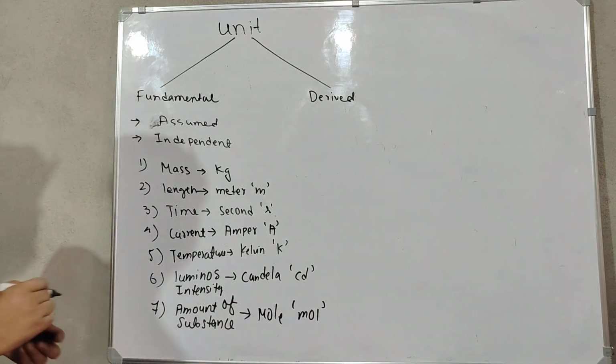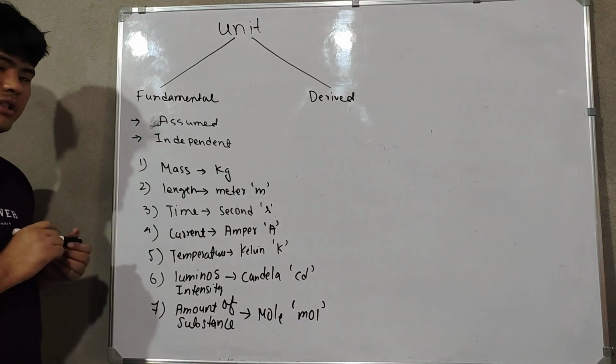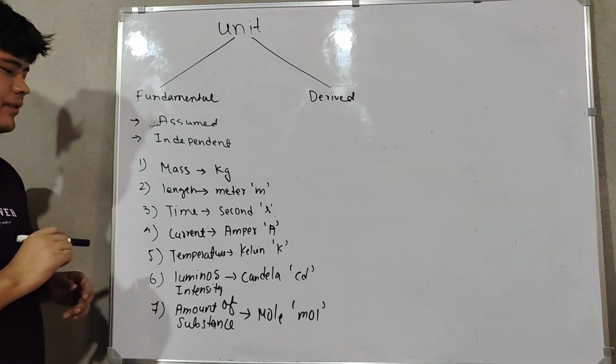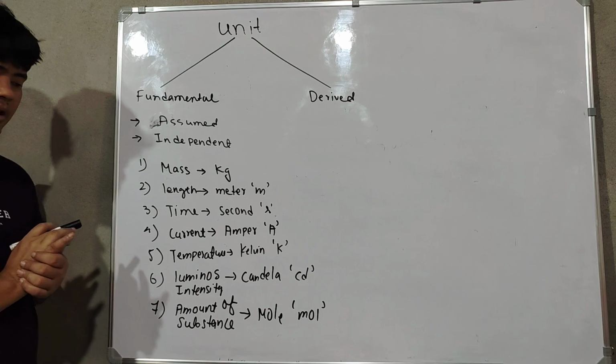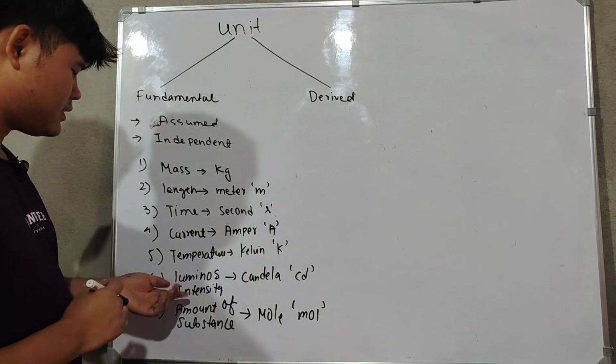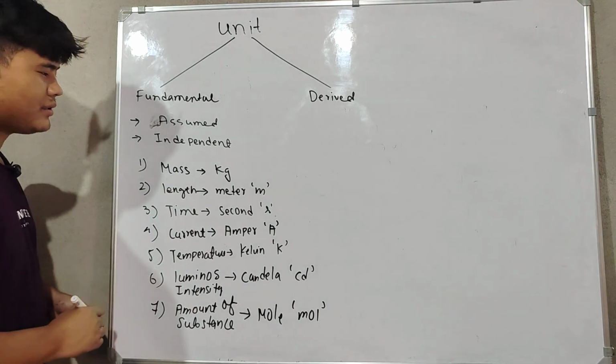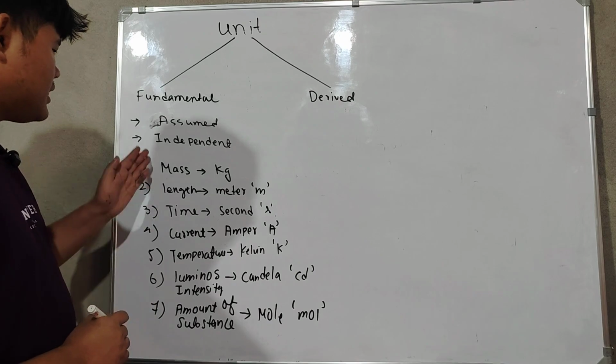So these are the 7 fundamental units that you should remember. Sometimes it may come in the exams: which of the following is not a fundamental unit? So we have to remember all of these. These are the 7 fundamental units.